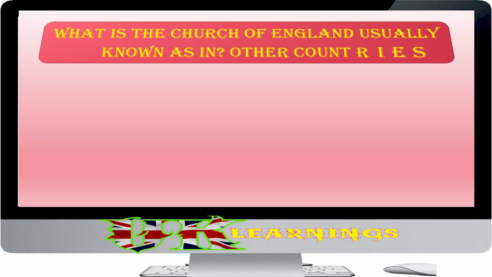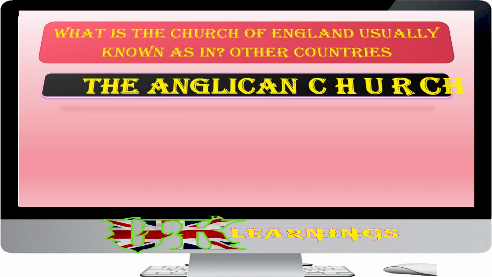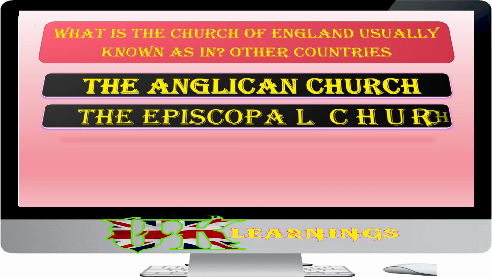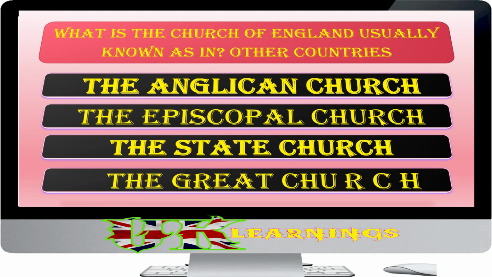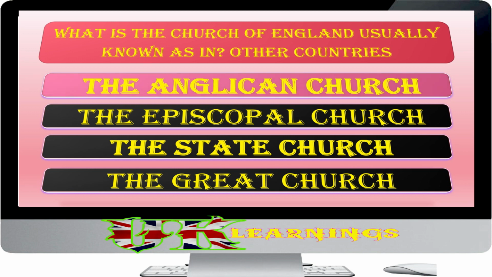What is the Church of England usually known as in other countries? The Anglican Church, the Episcopal Church, the State Church, the Great Church. The answer is the Anglican Church. The official church of the state is the Church of England, called the Anglican Church in other countries, and the Episcopal Church in Scotland and the United States.